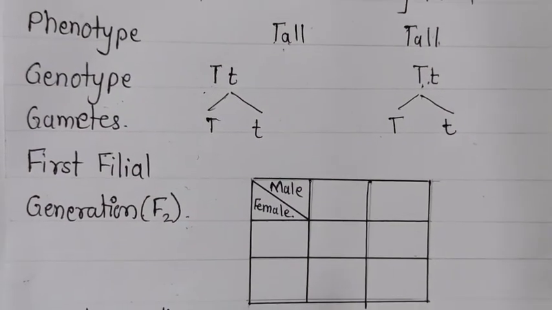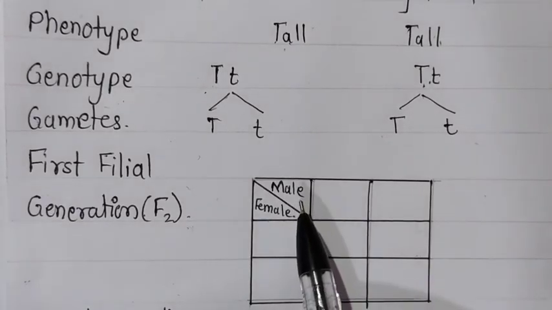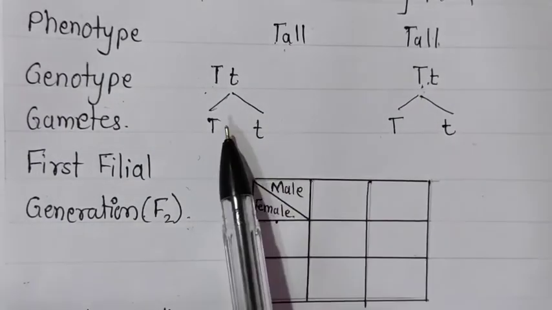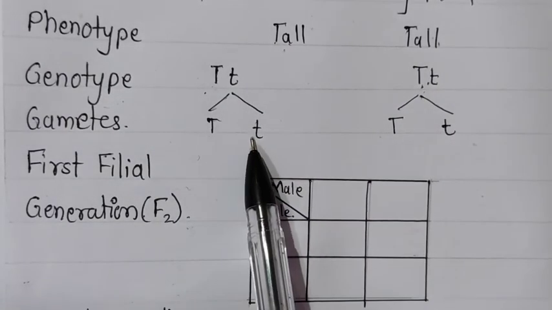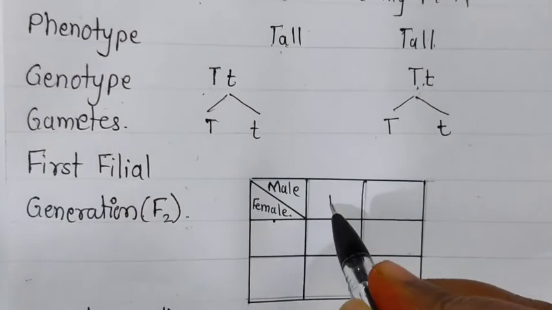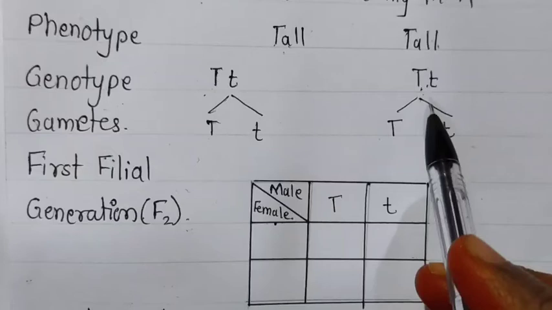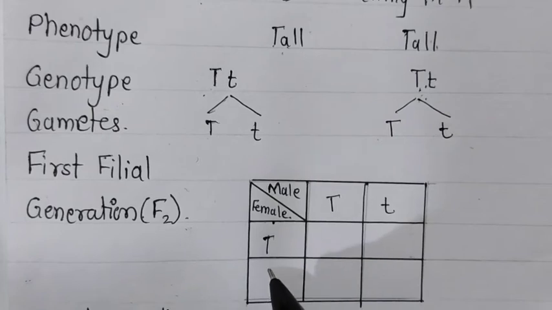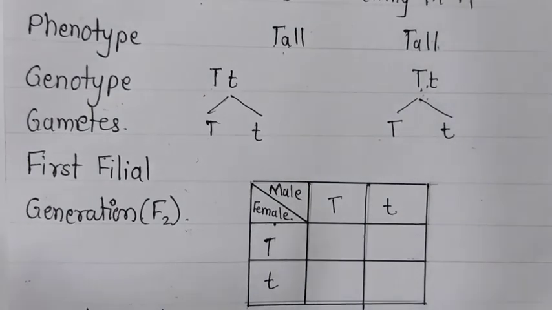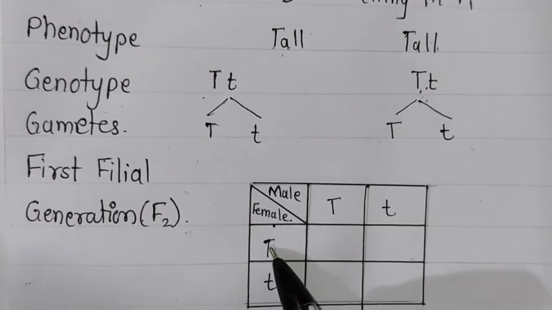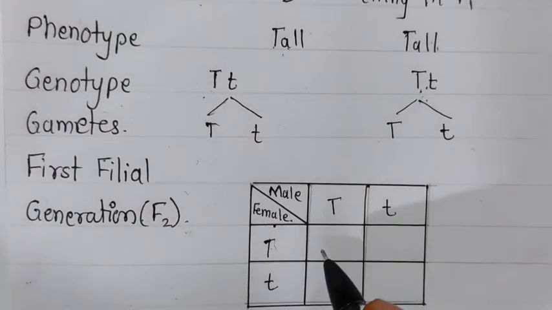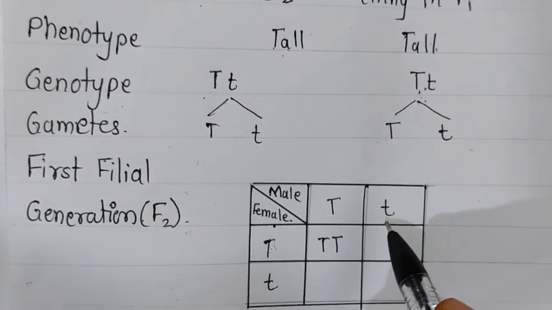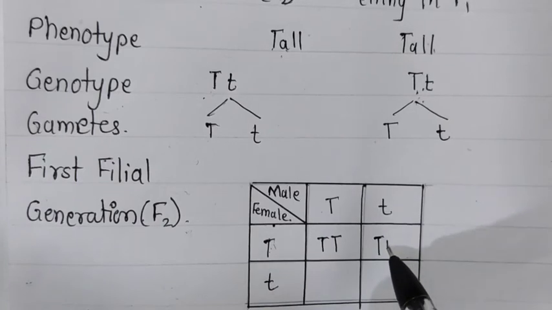Now in this what we have to do is, suppose this is a male plant and this is a female plant. The male consists of two gametes, capital T and small t, that we will write here. So here the capital T and small t of the male, and this is the female plant. The female plant consists of two gametes, capital T and small t. Now here the crossing is done. When these two are crossed, what will they form? Capital T, small t. And if this T and this T are combined, then capital T and capital T.